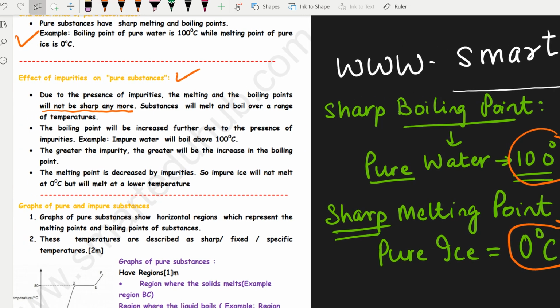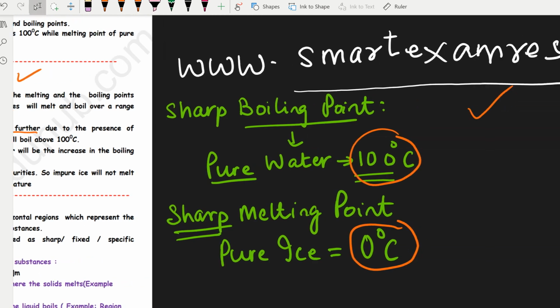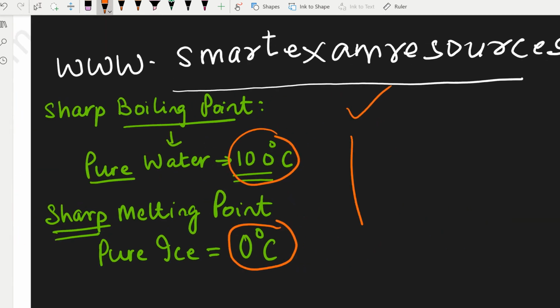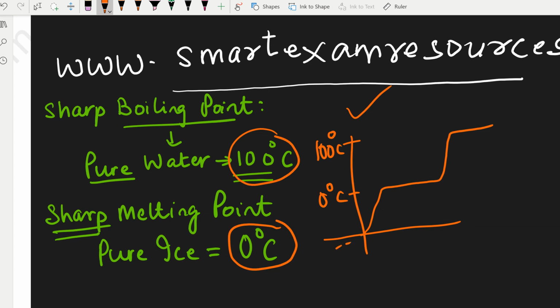So what happens to the melting and the boiling points? The boiling point will be increased due to the presence of impurities. Suppose in a graph, this was 100 degrees Celsius and this was 0 degrees Celsius, and this could have been minus 5, maybe my scale started on the y-axis at minus 5. This is my temperature and this is my time in seconds.